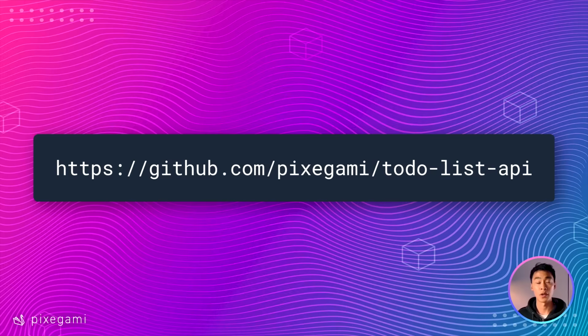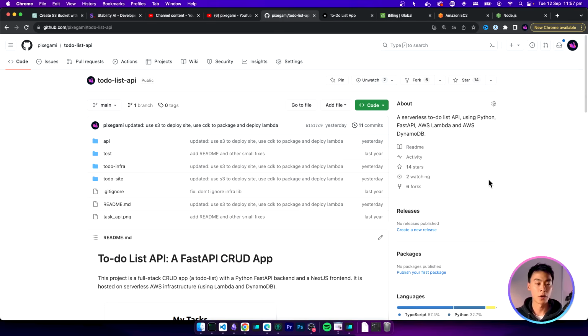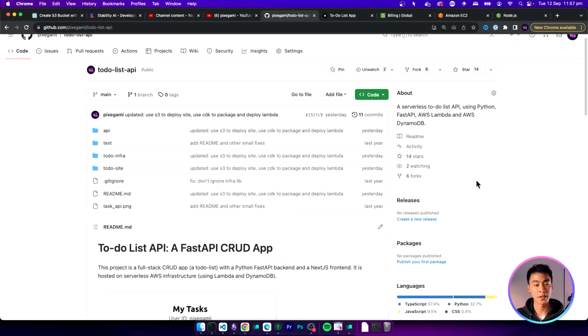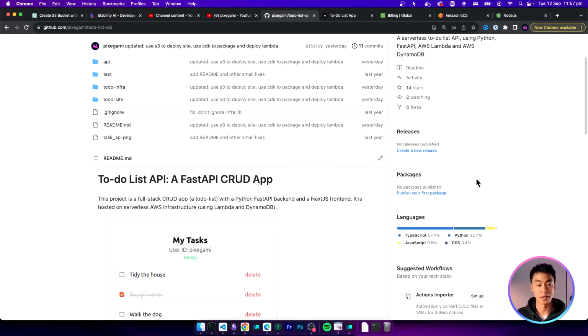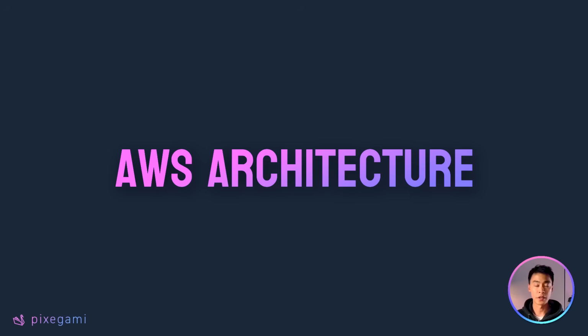You can also go to this GitHub link if you want to take a closer look at the source code for this project. In the repo, you'll find all the code, including the Next.js frontend, the Python server, and the CDK code as well. Once you've learned the basic building blocks of AWS, you can start putting them together to make more complex applications. So here's a couple of reference AWS architecture diagrams that show you how to build a larger application.